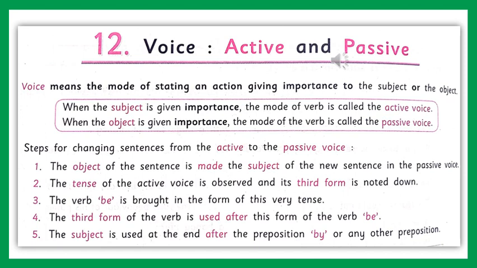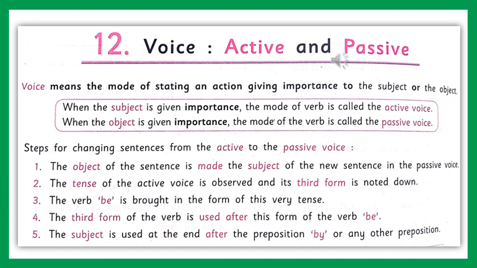You only need to understand this much: when the subject is given importance, the mode of verb is active voice, and when the object is given importance, the mode of verb is in passive voice. If I say in other words, when the person doing the action is the subject, we use an active verb. But when the subject is what the action is pointed at, then we use a passive verb.